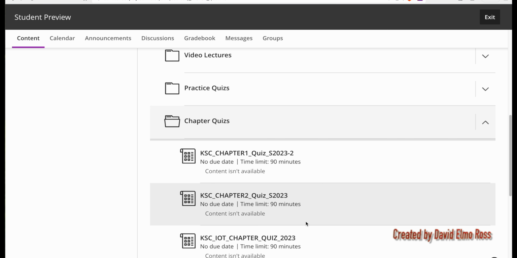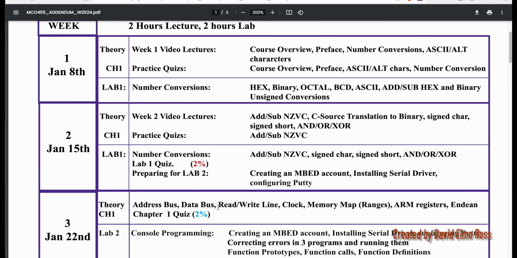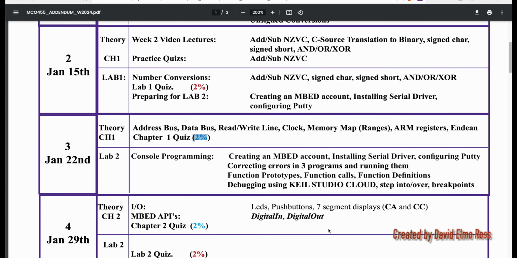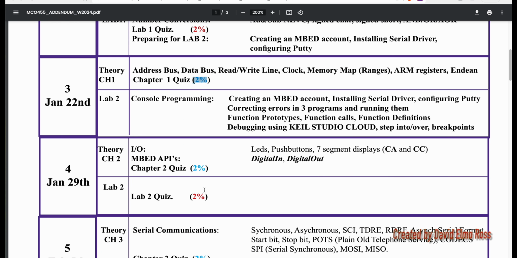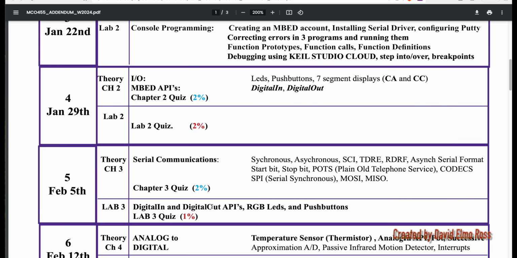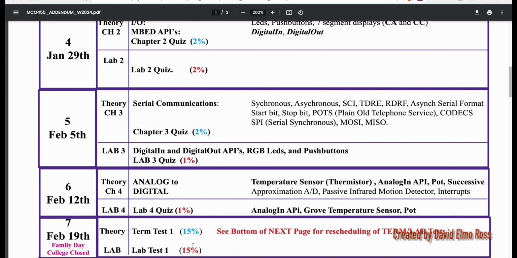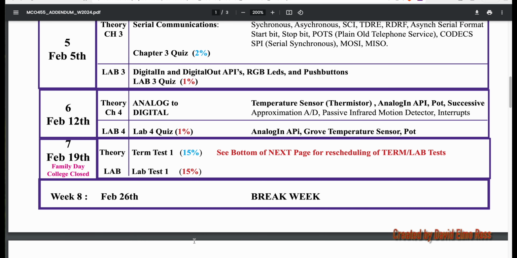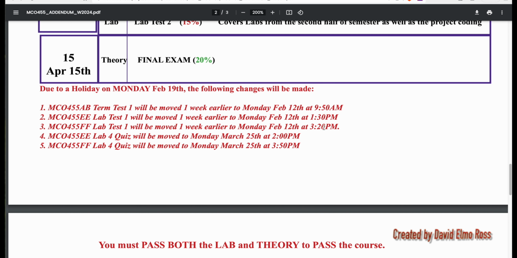And this is given again, if you remember looking at your addendum, it tells you when these quizzes are going to show up on what particular days. So our first chapter quiz is going to be on the week of January 22nd, and it's 2%. And it's going to cover everything from week 1, 2, and 3, including all of this material here. Then the following week, we have the chapter 2 quiz. Then we have the chapter 3 quiz here. And then we have term test 1 and lab test 1. Whereas you recall, anything that's on the Monday class will have been moved, and it tells you about that down here as to how things are going to be moved for those particular evaluations.